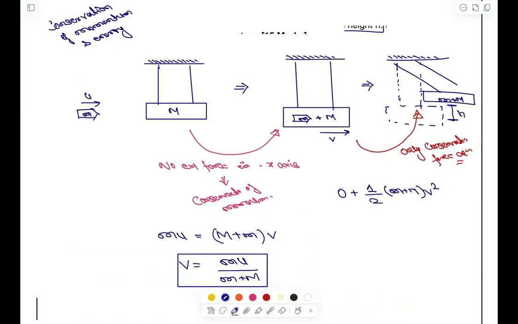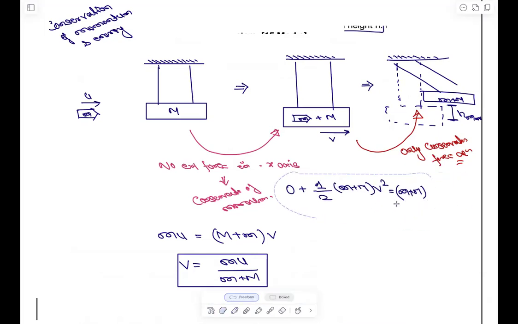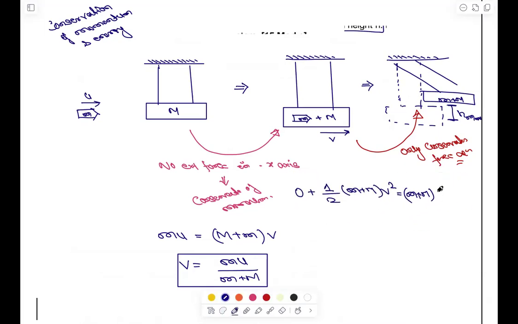And once it goes to the maximum height, h max, the kinetic energy will be 0, you know that. So it will be m plus m into g into h max plus 0. Kinetic energy will be 0 because if it is at the maximum height, the speed will be 0 there. So h max will be v squared by 2g.